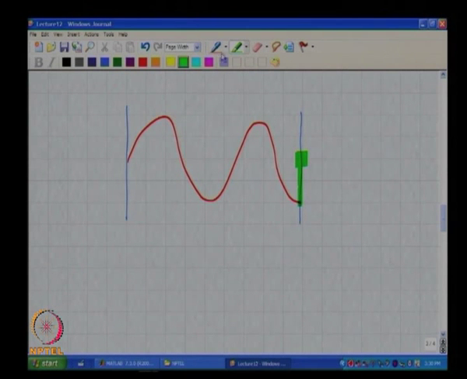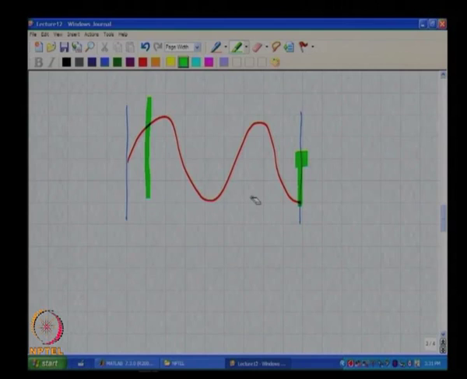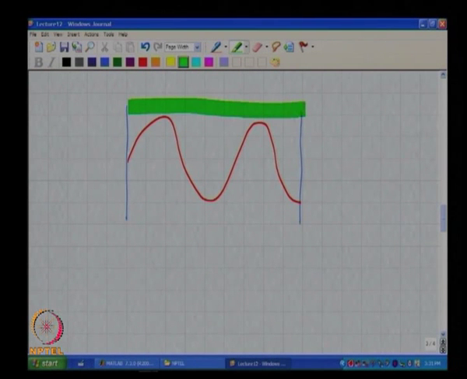So, we know that the data in the middle all seems quite okay. It is only the data at the ends which is problematic. When we were using a rectangular window, all samples of the data were equally important, correct.